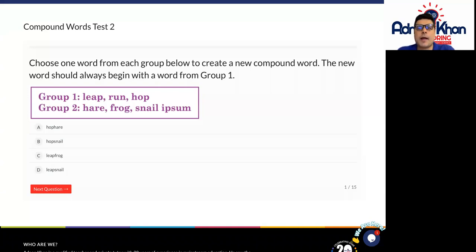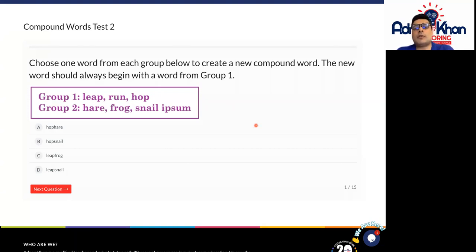We're looking at compound words test 2. So choose one word from each group below to create a new compound word. The new word should always begin with a word from group 1. So what we're going to do is join any word from group 1 to a word from group 2 to make a brand new word.